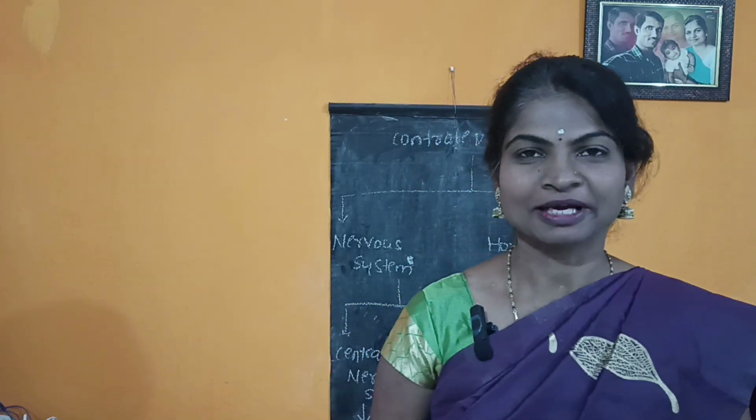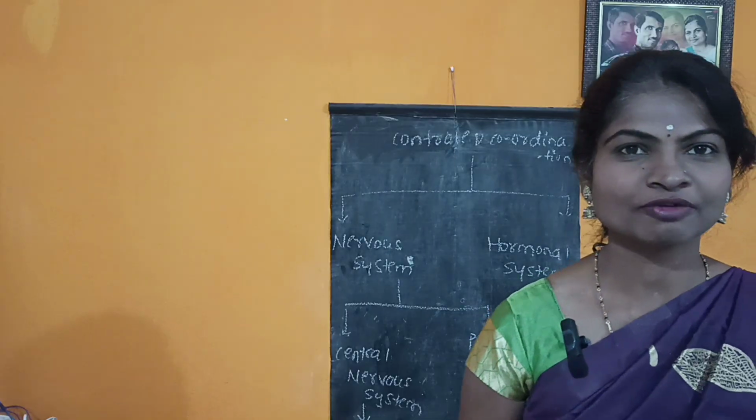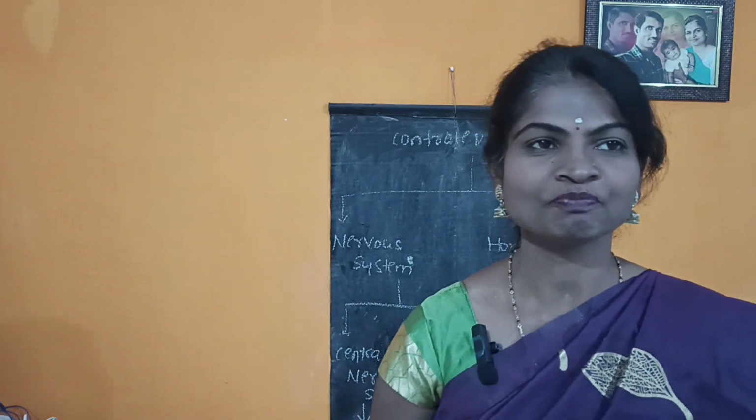This is Manjula. Today we will discuss another chapter of the biology section, that is control and coordination. Today we will start with a new topic. What is meant by control and coordination? What are the contents present in control and coordination? It is very simple. It is all about the lesson.